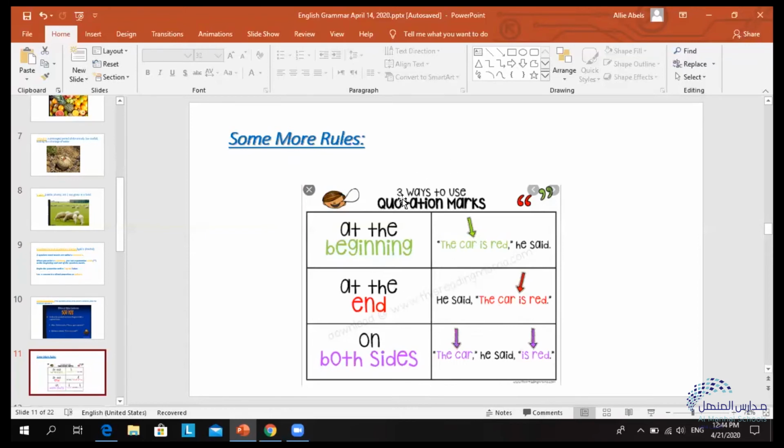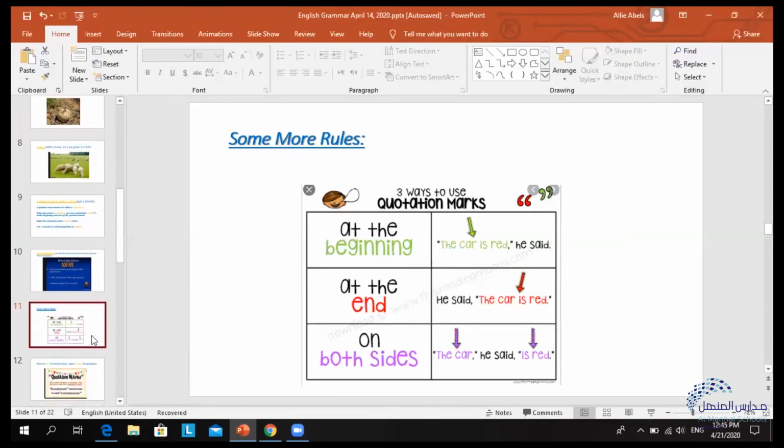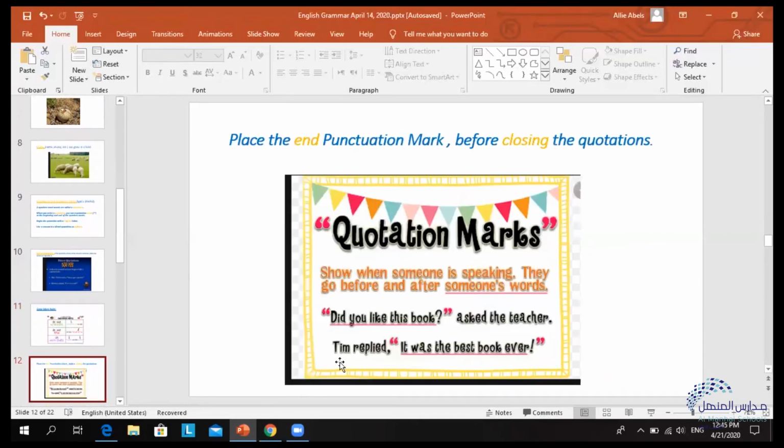So these are some very, very important rules when we use quotation marks. And last but not least, when we write quotations, the first word always has to have a capital letter.